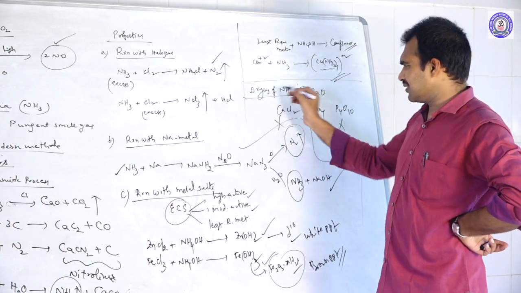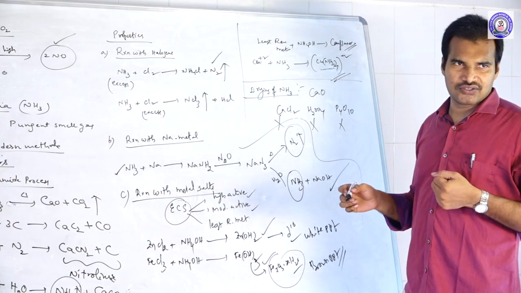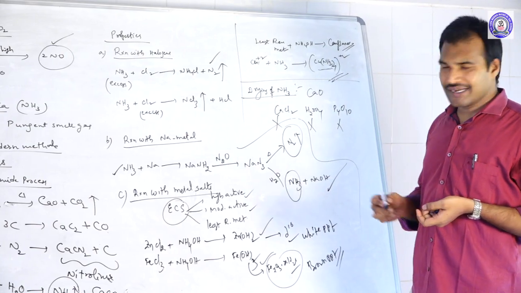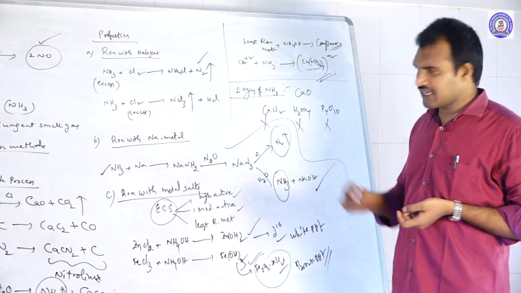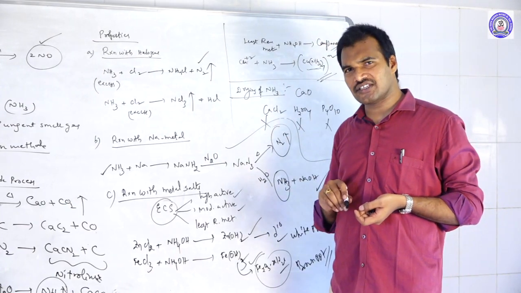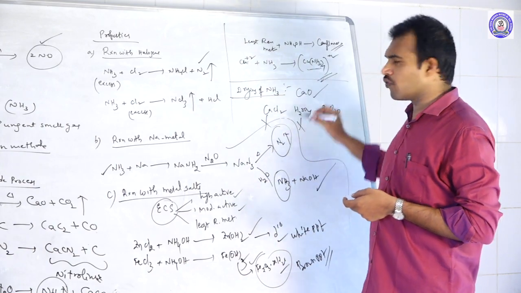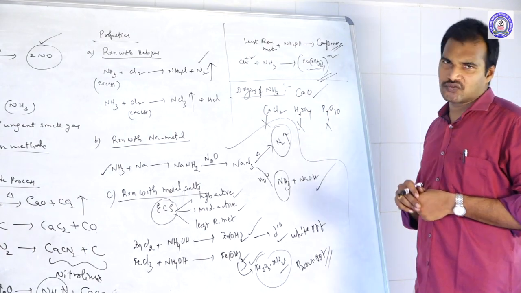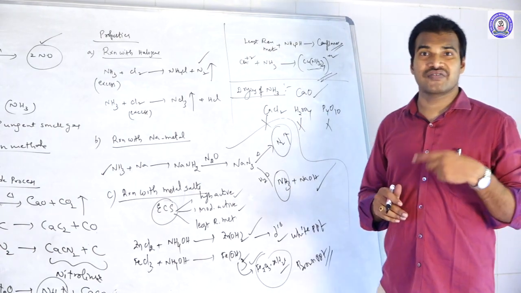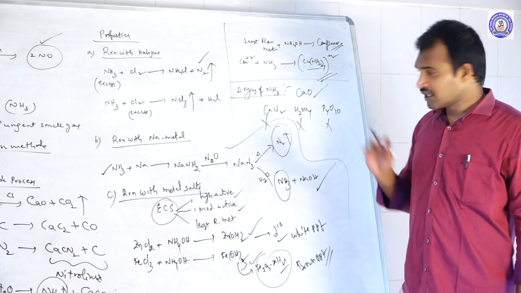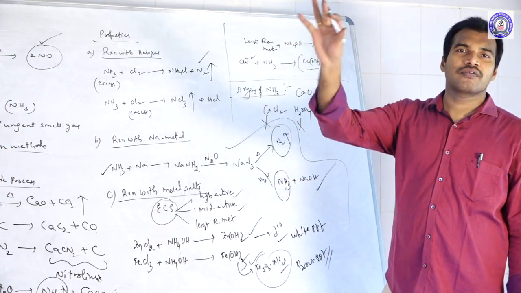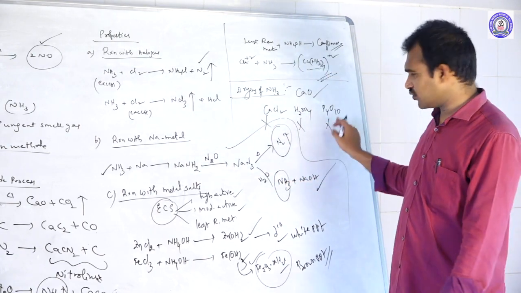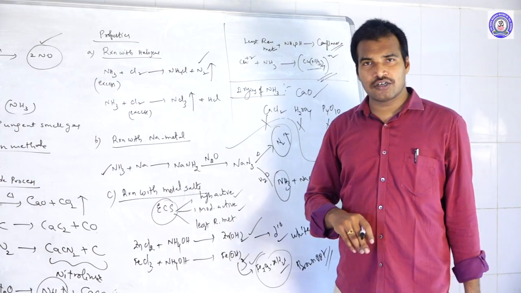Drying of ammonia uses dehydrating agents. P4O10 is a dehydrating agent, concentrated H2SO4 is a dehydrating agent, even CaCl2 is also a dehydrating agent. Then why is only CaO suitable? Because P4O10 and H2SO4 are very strong oxidizing agents. They oxidize the ammonia further. That is why we should not use these two. What about CaCl2?